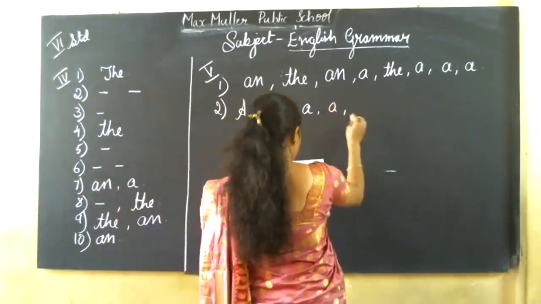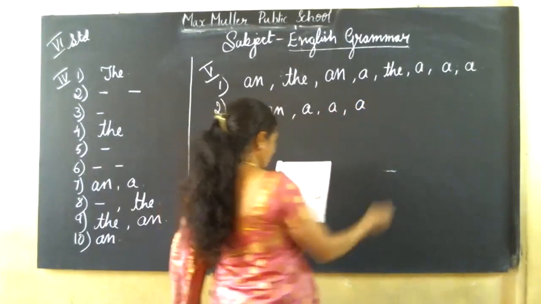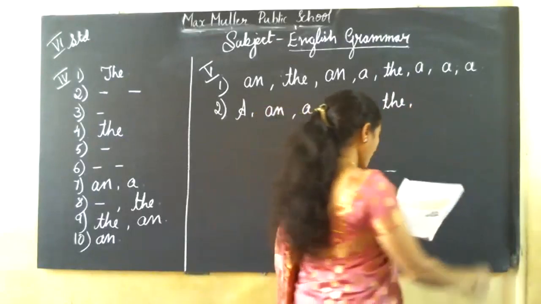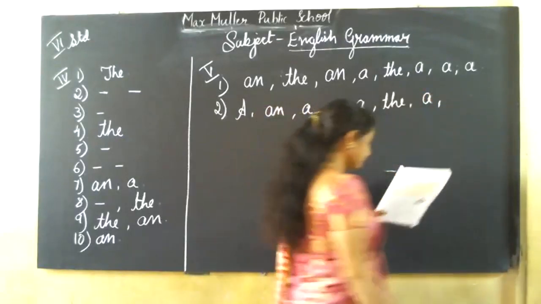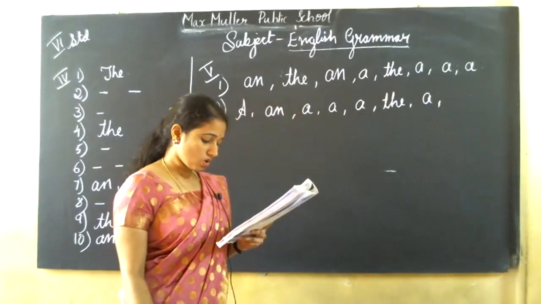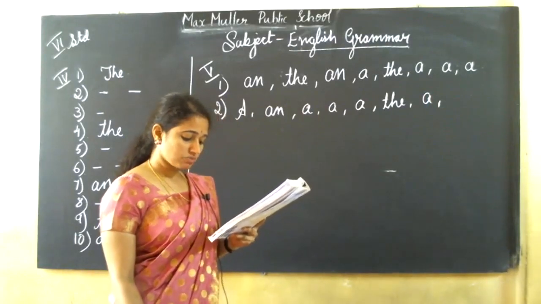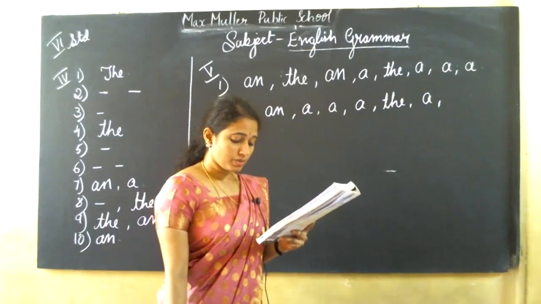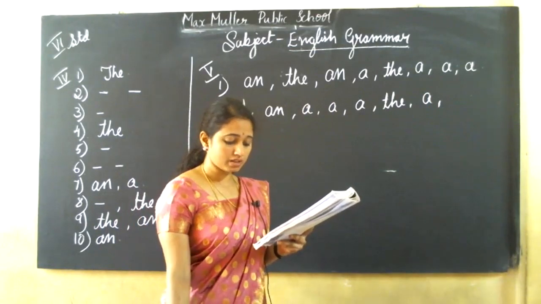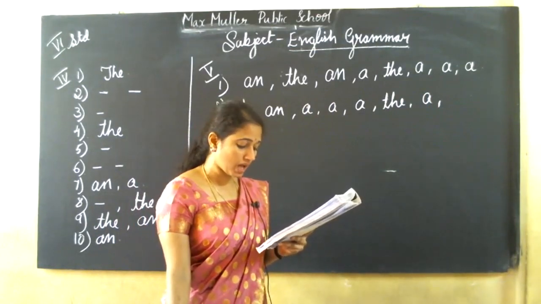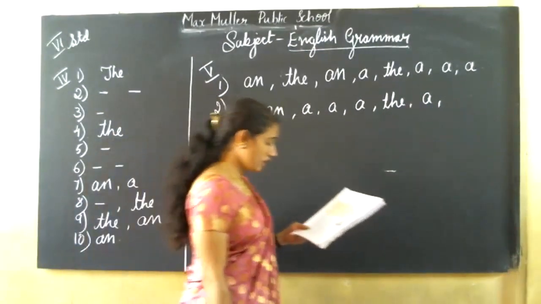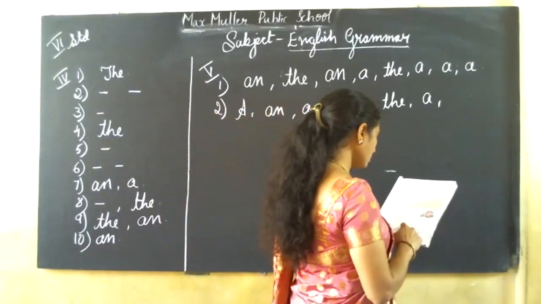A caterpillar comes out of the egg. The article you have to use here, and A. It stays in the cocoon for many days. The cocoon breaks open and a beautiful butterfly comes out. It flies away soon. The butterfly grows big and comes back to lay eggs. Till here we have completed the cocoon.